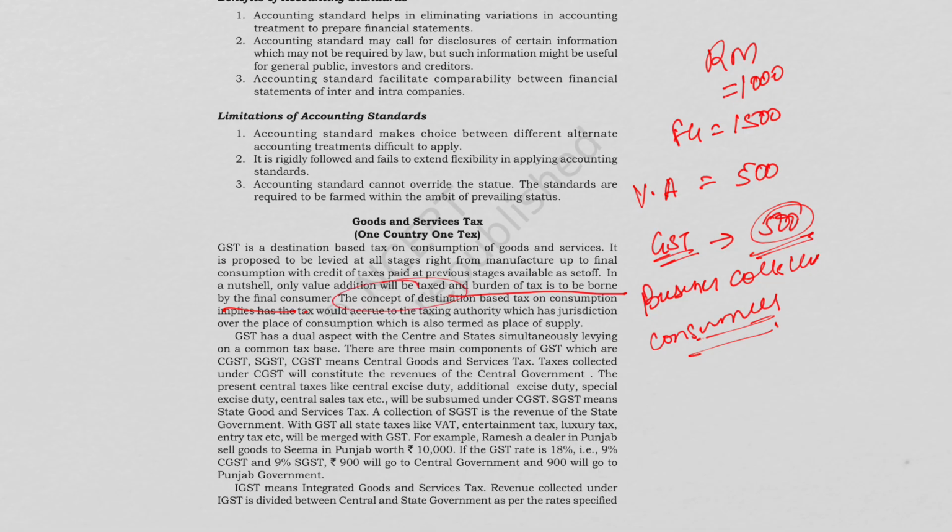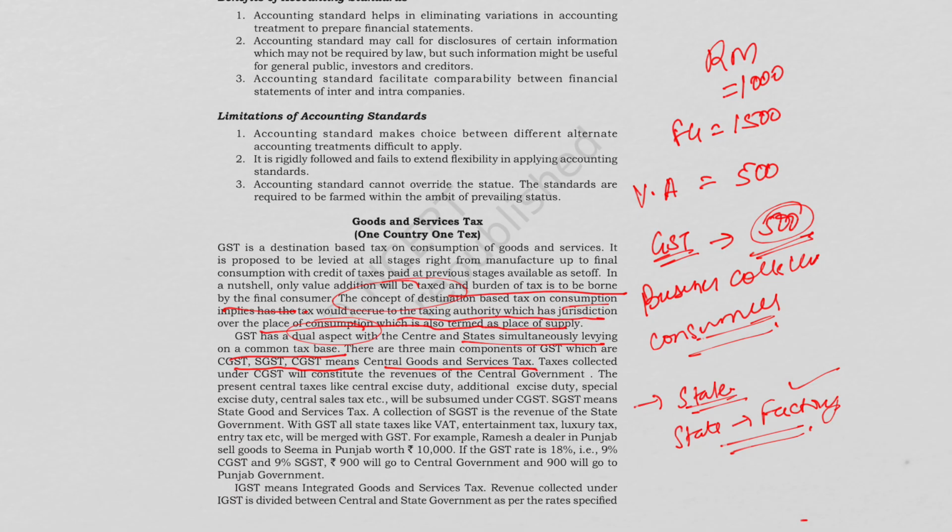So the concept of destination based tax on consumption implies that tax would accrue to the taxing authority which has a jurisdiction over the place of consumption, which is also termed as place of supply. So this basically means that the state where the goods are used gets the revenue, not the state where the factory is located. So India has a dual aspect with center and state simultaneously levying on a common tax base. These are the three main components of GST, which are CGST, SGST. CGST means Central Goods and Service Tax.